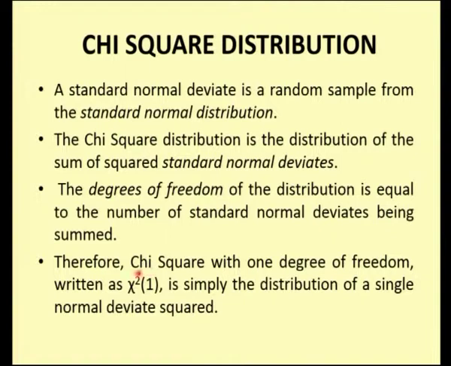Therefore, if you want to denote the chi-square, we have to denote it like this, with 1 degree of freedom. Whatever the degree of freedom we are dealing with in the chi-square distribution, we have to write it here. So, this is chi-square distribution with 1 degree of freedom. That means the distribution of a single normal deviate being squared.